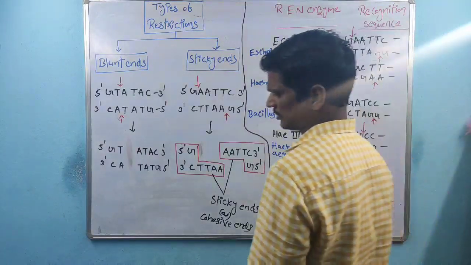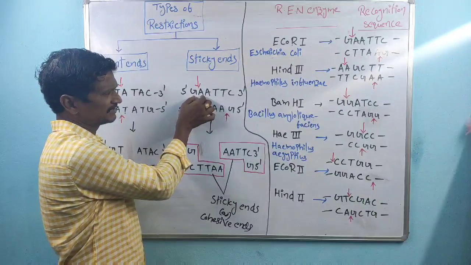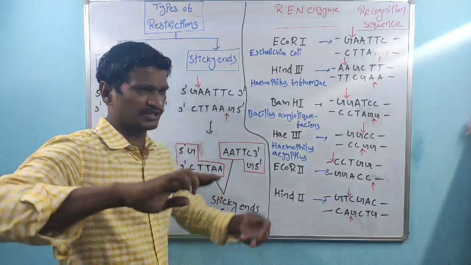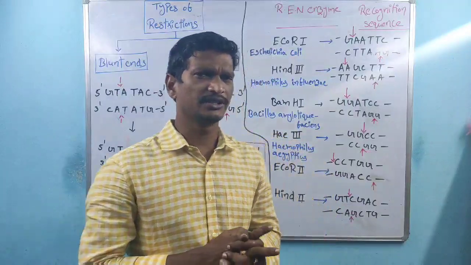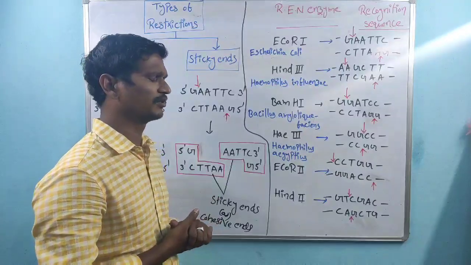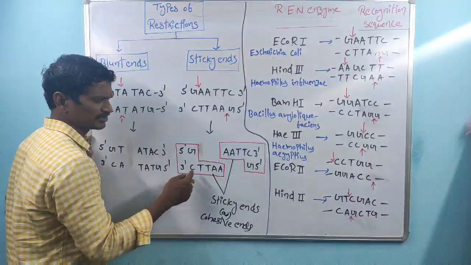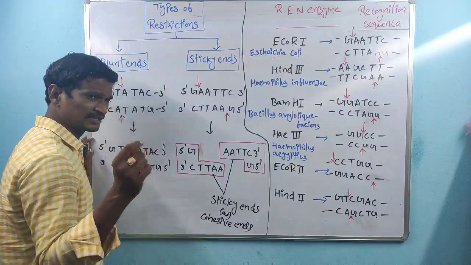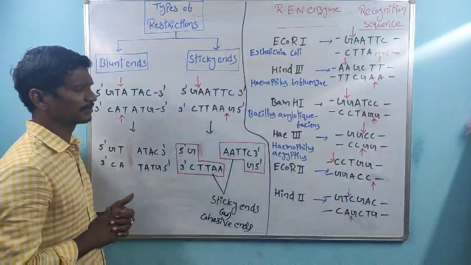So here, cleavage. If the cutting takes place between the G and A, and in the lower strand between the G and A, it produces the stick-like structures. These are called sticky ends. Between the G and A, the phosphodiester bond is cleaved. So two fragments are produced after the cleavage process, with the stick-like ends. These are also called cohesive ends. The sticky ends are also called cohesive ends. So that is about sticky end production.